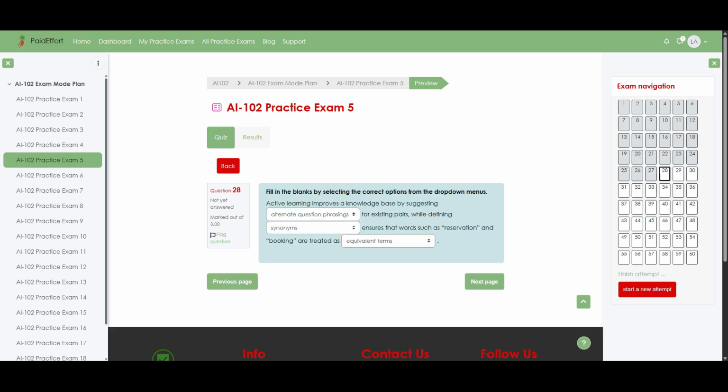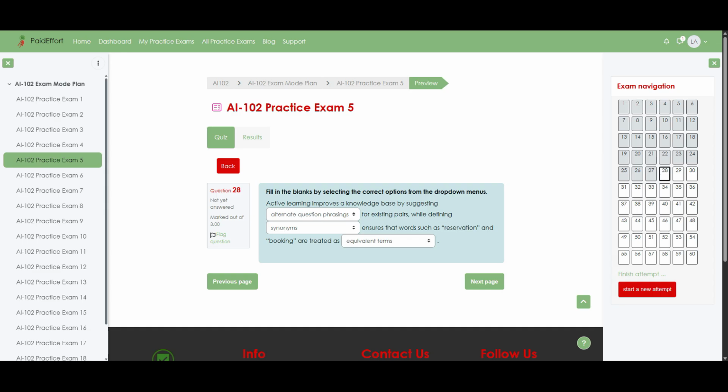Question 28. Fill in the blanks by selecting the correct options from the drop-down menus. Active learning improves a knowledge base by suggesting alternate question phrasings for existing pairs, while defining synonyms ensures that words such as reservation and booking are treated as equivalent terms.